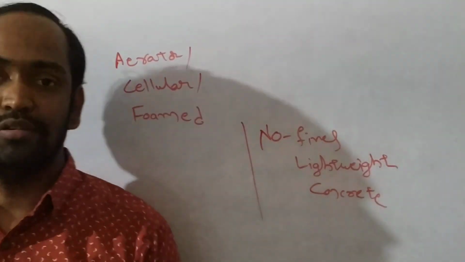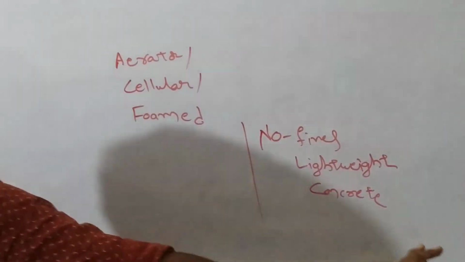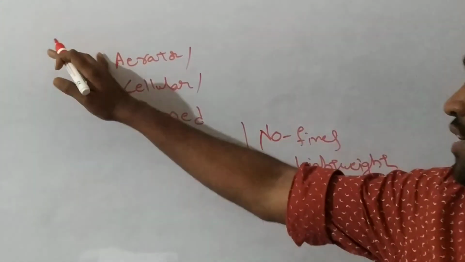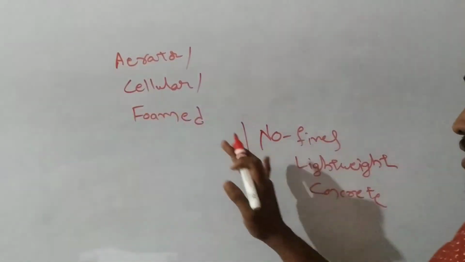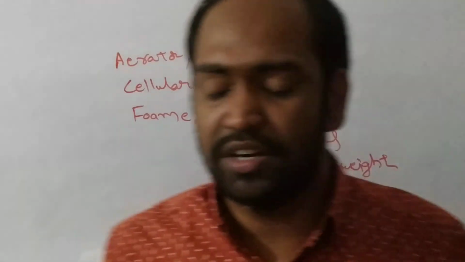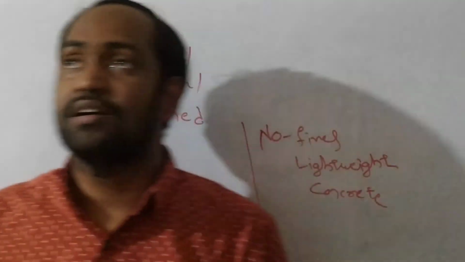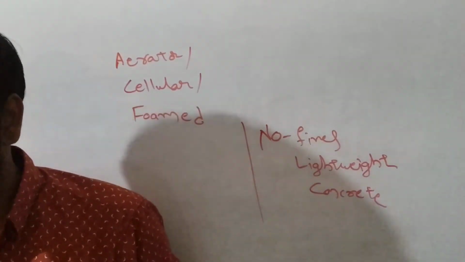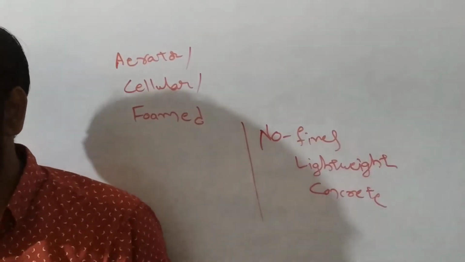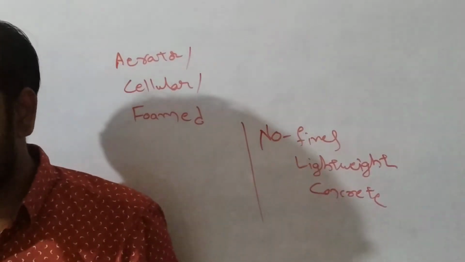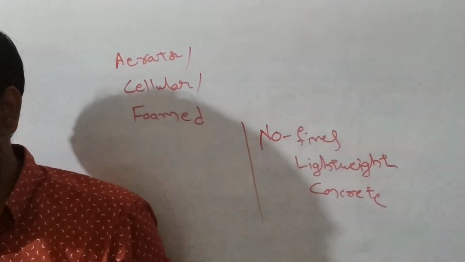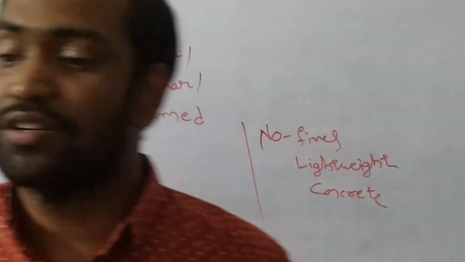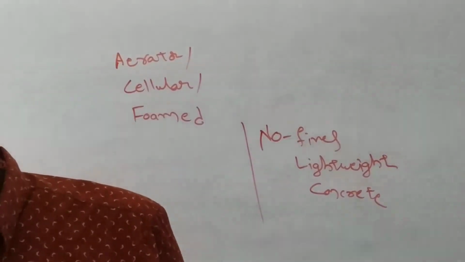So there are three types of lightweight concrete: lightweight aggregate concrete, aerated or cellular or foamed concrete, and no fines lightweight concrete. This type of concrete also has certain advantages. Coming to the advantages of lightweight concrete, it can reduce the dead load of the structure, it can provide general insulation of walls, and it is also used for reinforced cement concrete. These are the advantages of lightweight concrete.